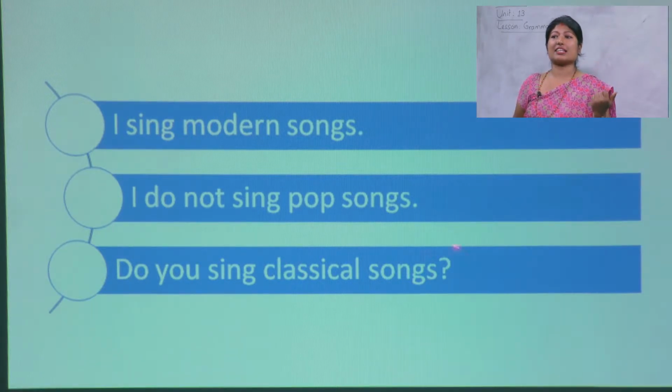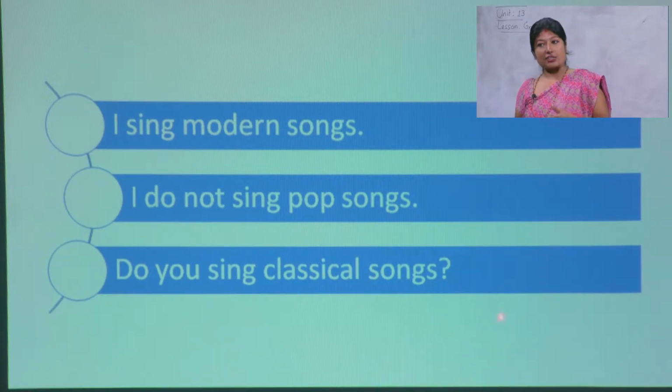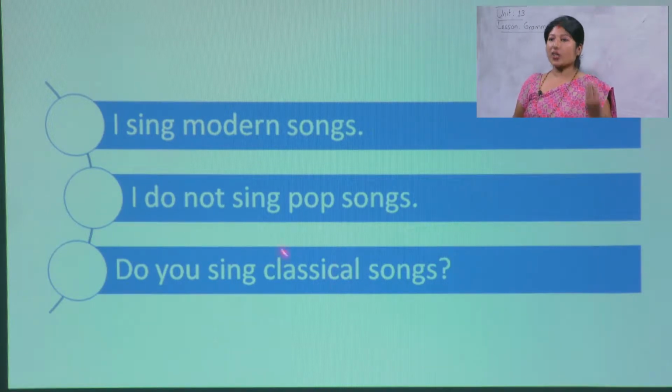As you can see, there is a question mark, right? And the do verb and the subject have exchanged places. The subject has gone back and the do verb has come in place of the subject. So this, do you sing classical songs, is question form, and question forms are called interrogative.